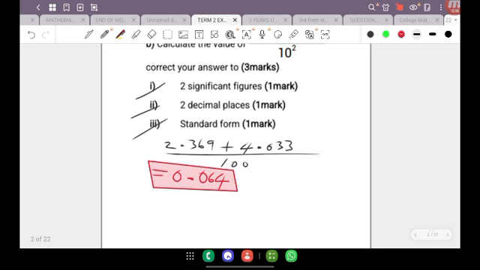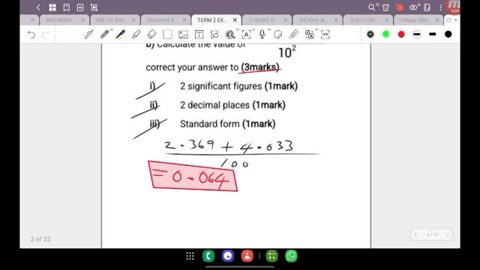Now, from that answer, I've already got my 3 marks here. Now, I need to take this number and I want to round it off to 2 significant figures. So, with 2 significant figures here, what I want to do is find the first 2 digits that are greater than 0.